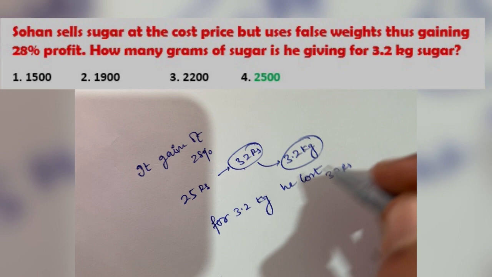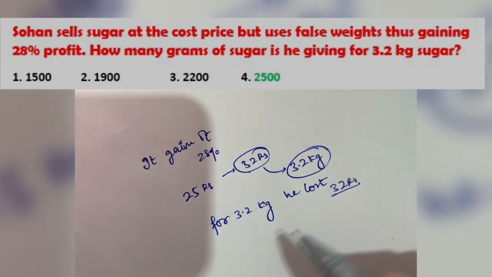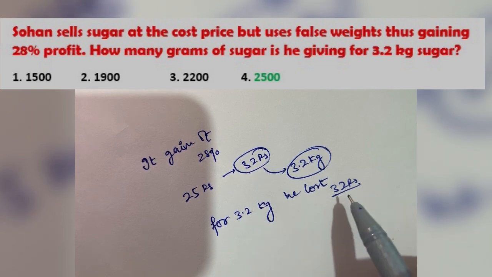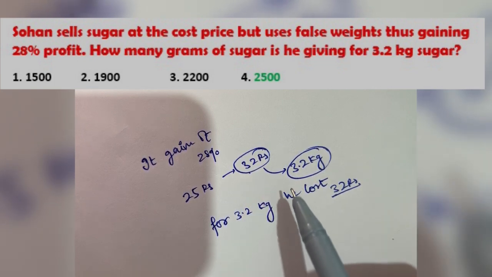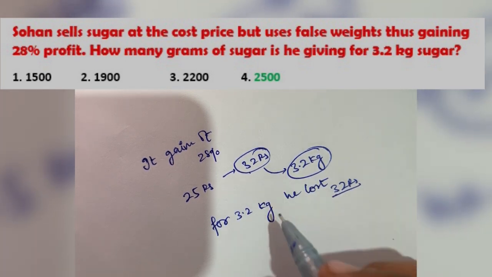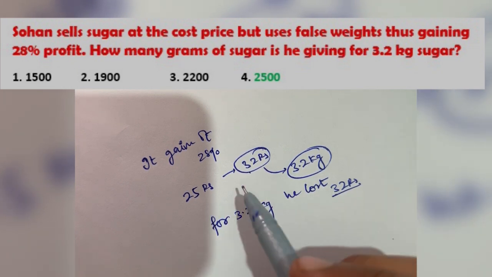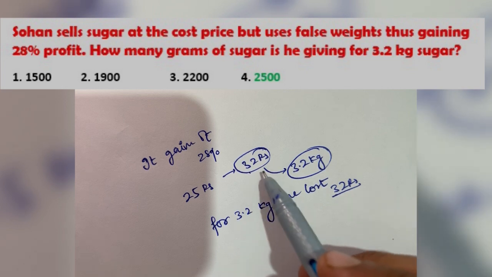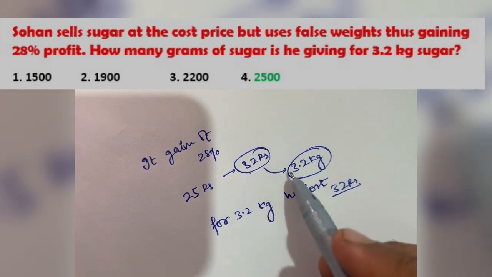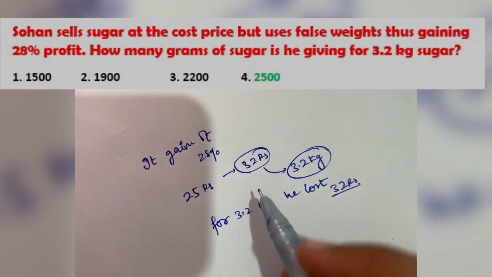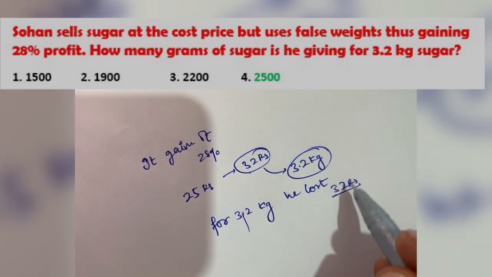So what the question wants to ask us is how much gram of sugar is he giving for 3.2 kg sugar. So you can say that it is 10 times of this.